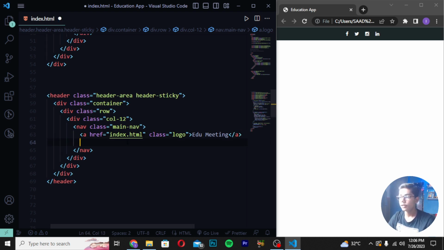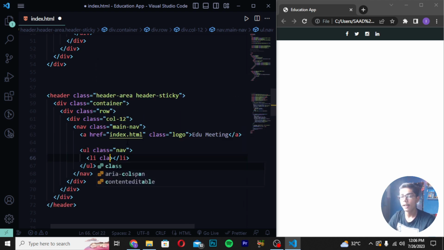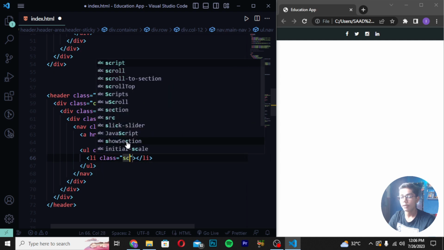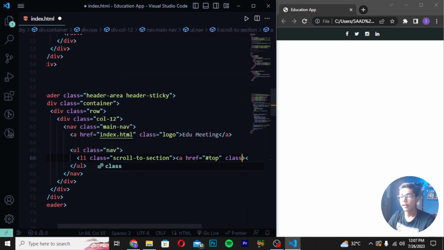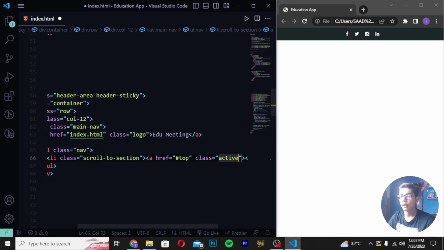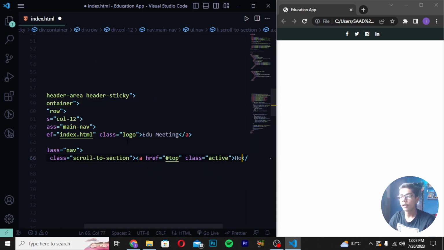And then after doing this, you have to create a ul tag with the class nav and write li with the class scroll-to-section. Then move to the center, and here I will be writing hashtag top, like this. Write the class, which should be active. Then you have to write home.